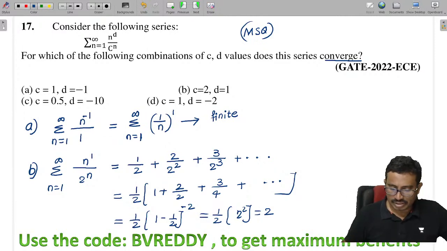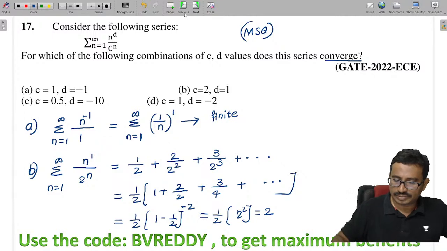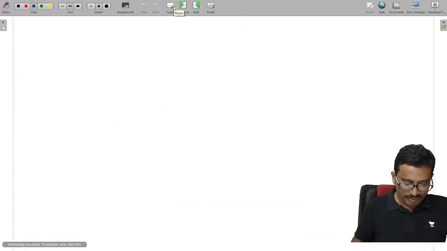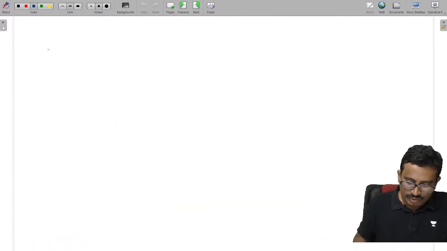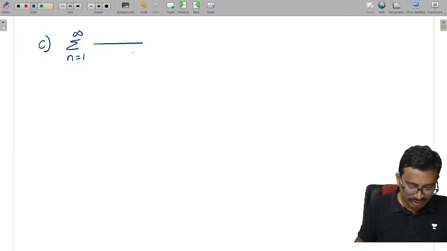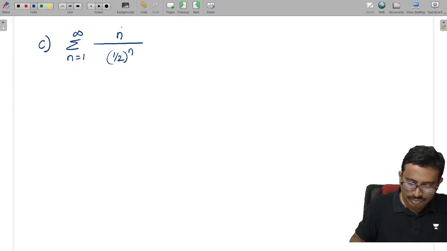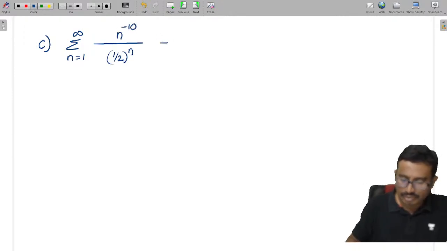Now let's check option C and D also. In the C case, what is given: sigma n is from 1 to infinity. Tell me now, C value how much is given here, 1 by 2, so this is 1 by 2 whole power n, and D value how much is given? It is minus 10. So what will it be?